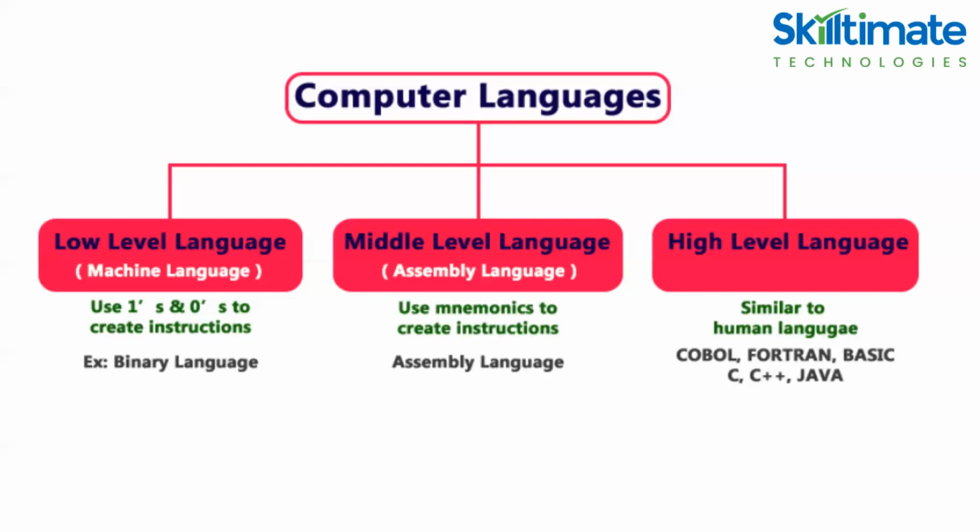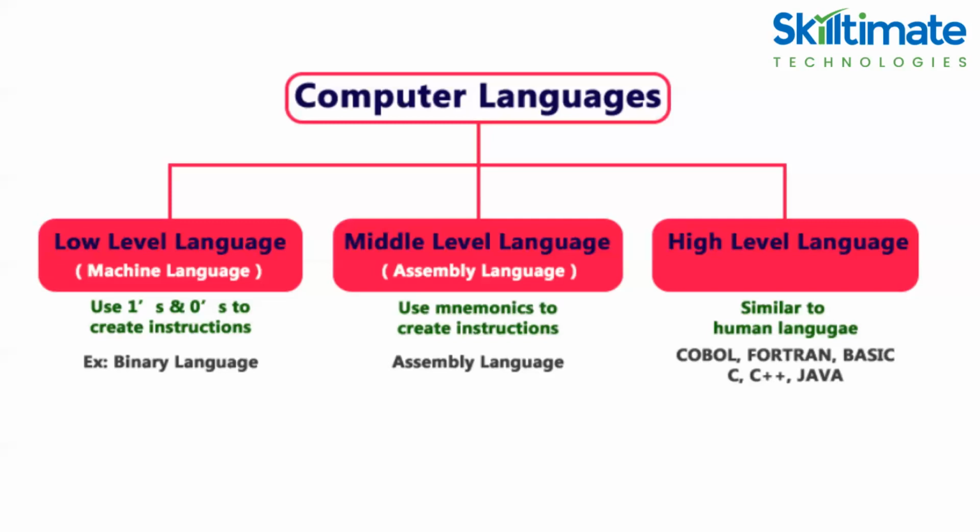So what are the advantages and disadvantages? Advantages: writing instructions in a middle-level language is easier than writing instructions in a low-level language. Middle-level language is more readable compared to low-level language. Easy to understand, find errors and modify them. What are the disadvantages? Middle-level language is specific to a particular machine architecture. That means it's a machine-dependent language. Middle-level language needs to be translated into low-level language. If you want to execute it, you have to convert it into low-level language.